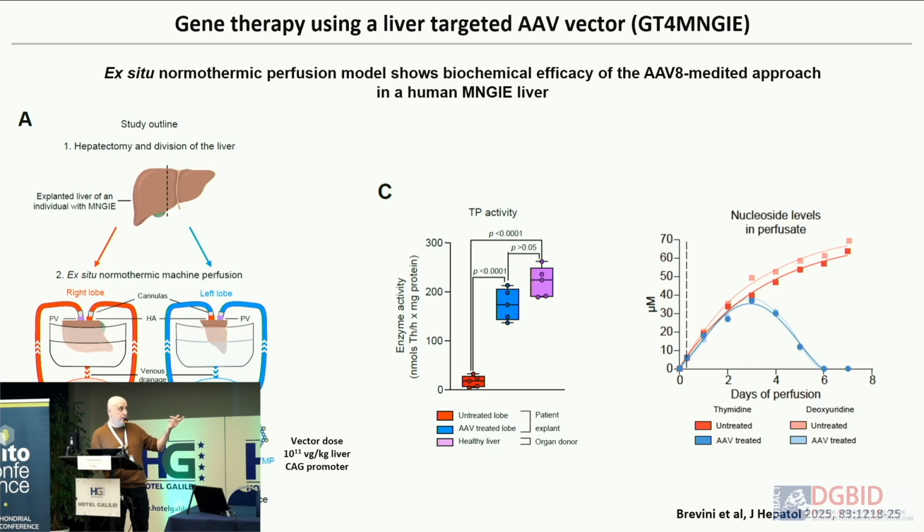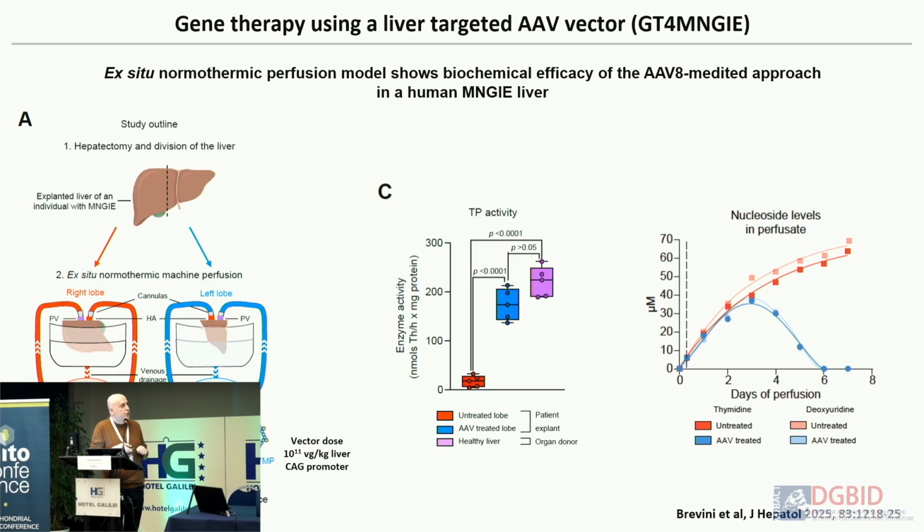And then going back to the vector, we had the chance to collaborate with a group of surgeons at the University of Cambridge, and they did a transplantation of an MNGIE patient. They took the liver of the MNGIE patient, and with a normothermic machine that is able to maintain the liver alive, they put in one vector, not our vector, but one that was available there, because this had to be done at the time the patient was transplanted.